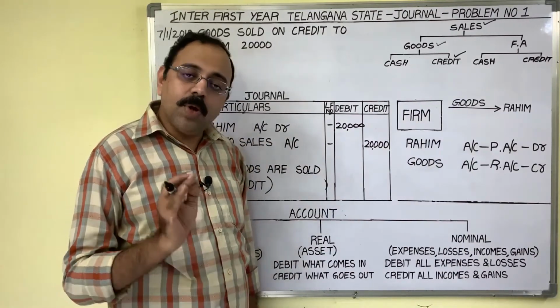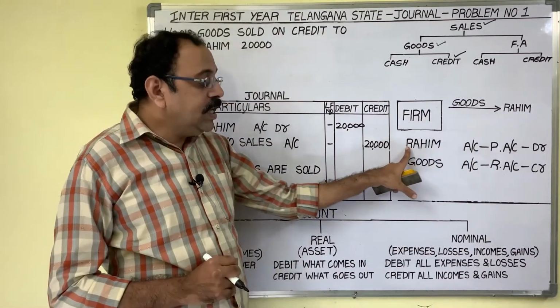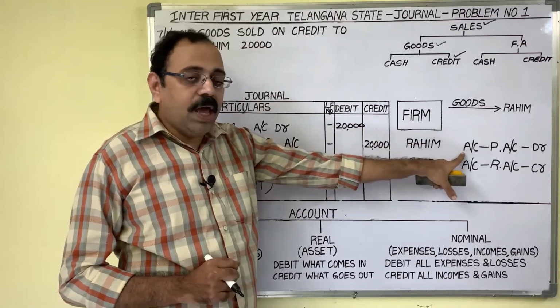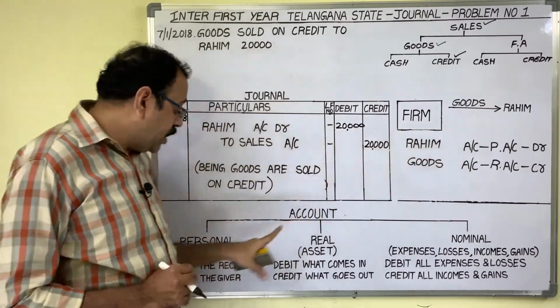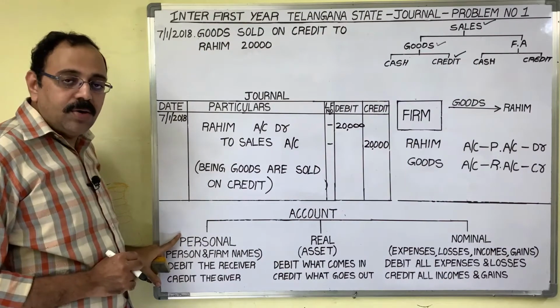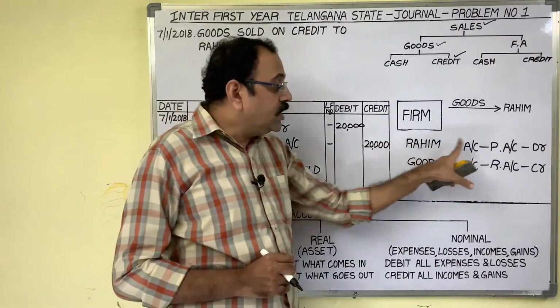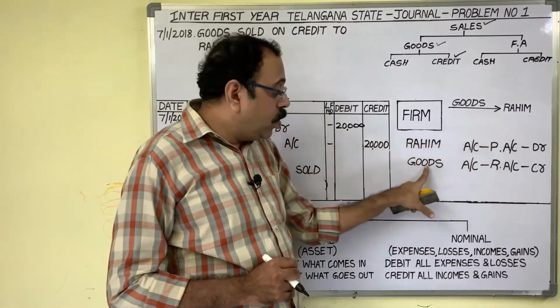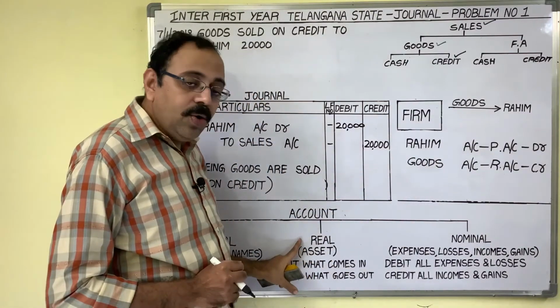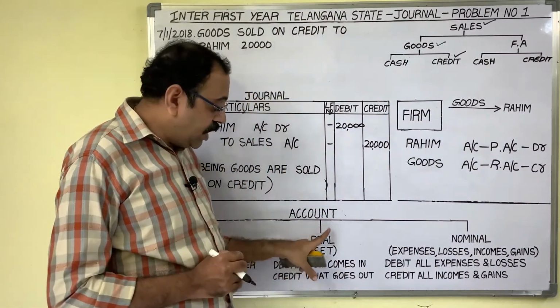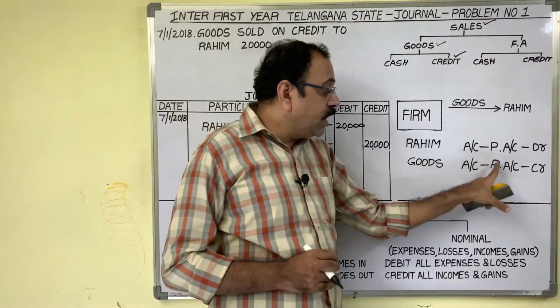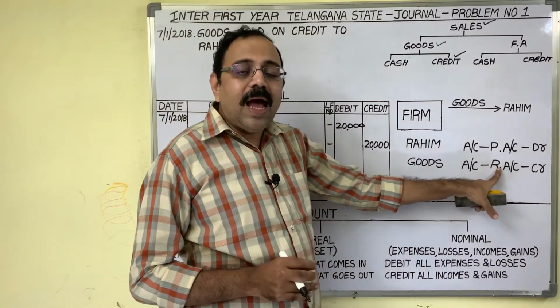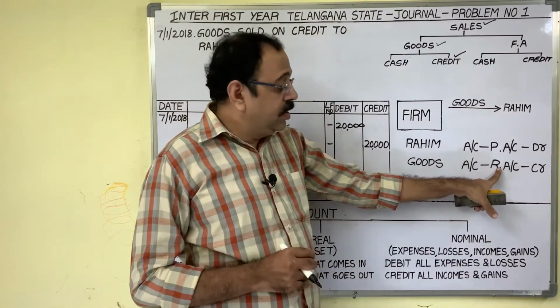Then second step, grouping. With a person's name, if you open any account, that account comes under a personal account. So Rahim account is a personal account. Goods is one asset, no? So asset comes under real account. Goods account is a real account. Then apply the double entry principles.